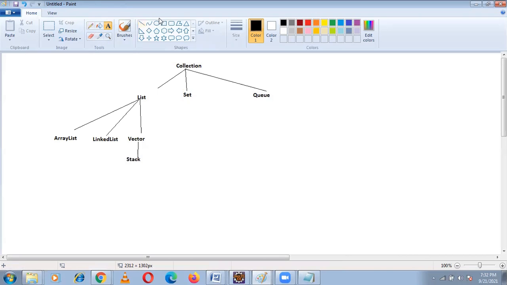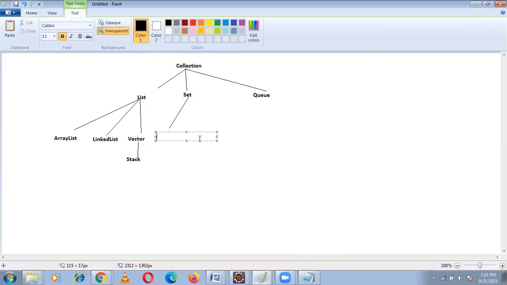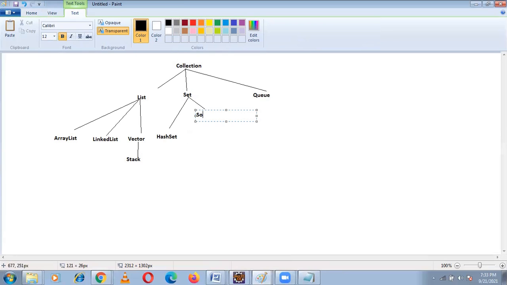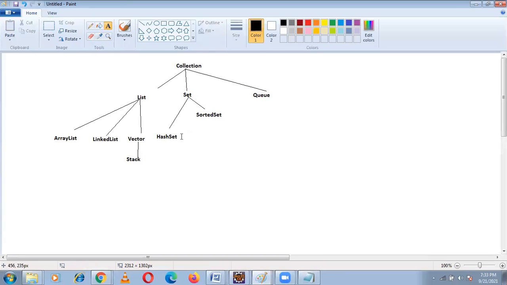Coming to set. In set, the implementation classes are hash set. And in set we have another interface called sorted set. Sorted set is an interface.